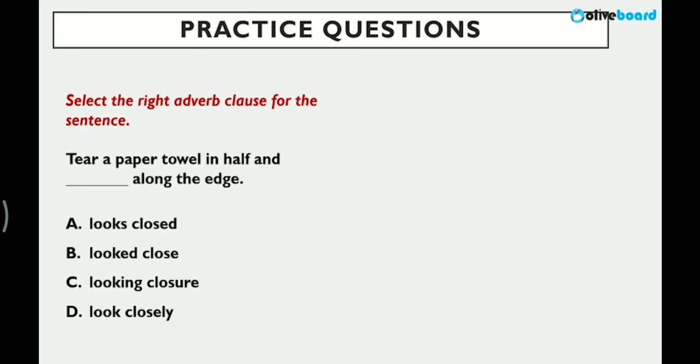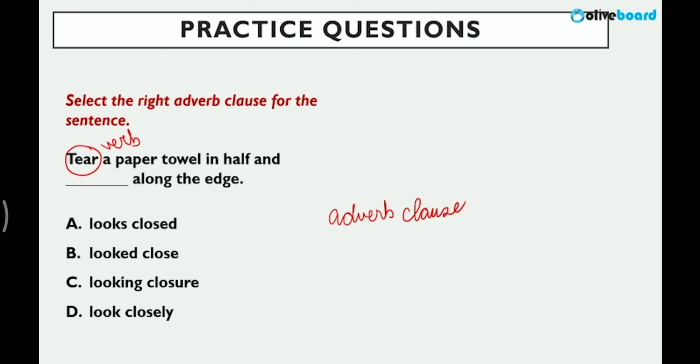Tear a paper towel in half and dash along the edge. So look closely, looking closer, looked close. You know very clearly that an adverb clause is a group of words that functions as an adverb in a sentence. Here, an adverb is required because we're talking about a verb, tear, an action. So how are we tearing? Also here, dash along the edge.